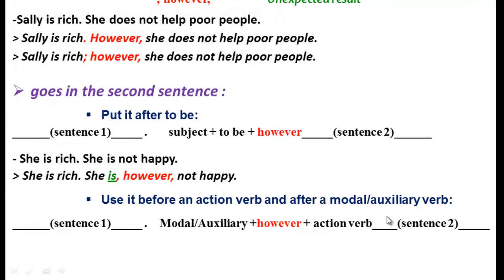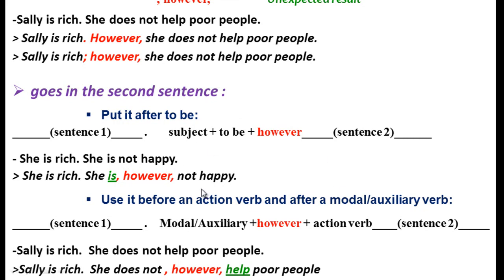We can also put "however" in the second clause before an action verb or after a modal or an auxiliary verb. So, sentence 1, full stop. Sentence 2: "however" goes after a modal or an auxiliary or before an action verb in the second sentence. Let us see an example.